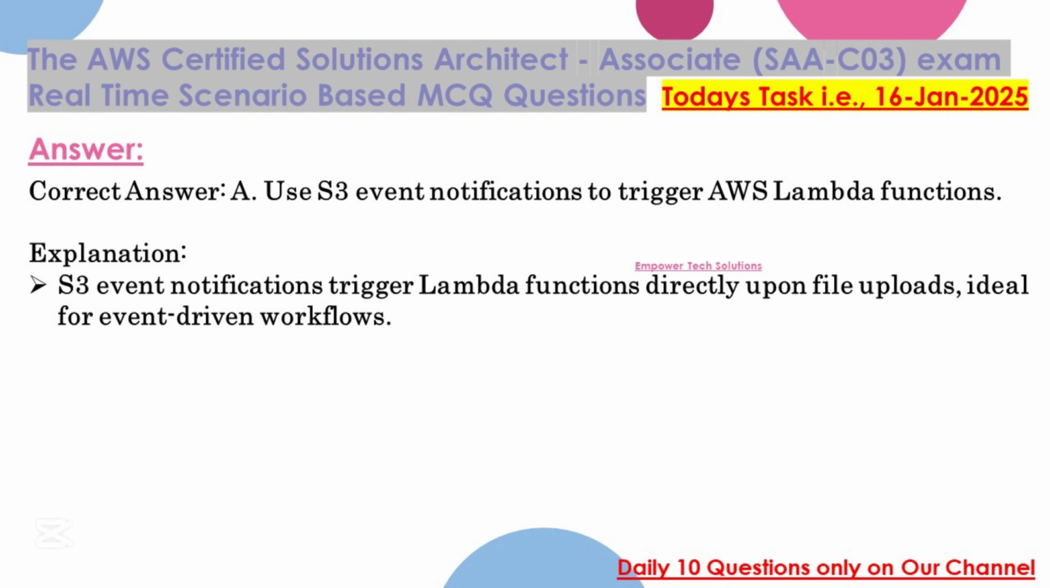Correct answer: A. Use S3 event notifications to trigger AWS Lambda functions. Explanation: S3 event notifications trigger Lambda functions directly upon file uploads, ideal for event-driven workflows.